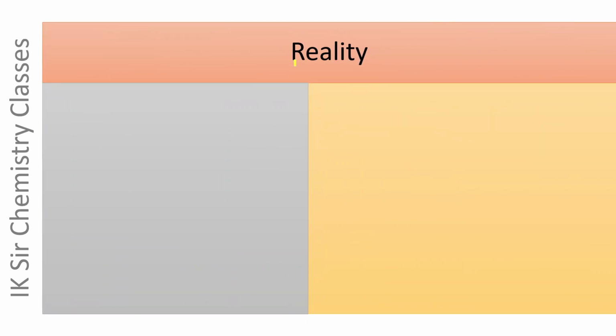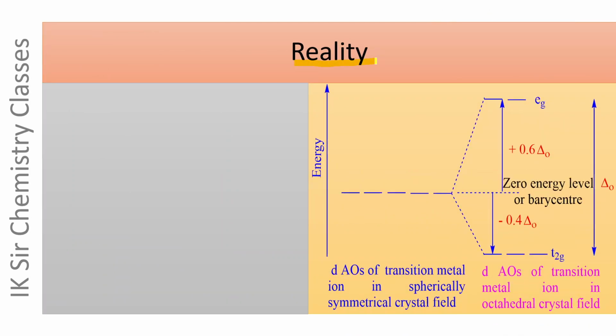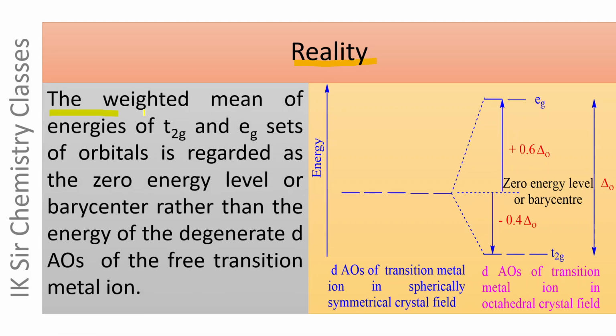And now the reality. The weighted mean of energies of T2g and Eg sets of orbitals. The weighted mean of T2g and Eg sets of orbitals is regarded as zero energy level or barycenter rather than the energy of d atomic orbitals of the free transition metal ion.